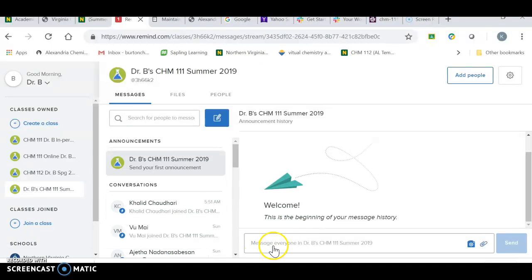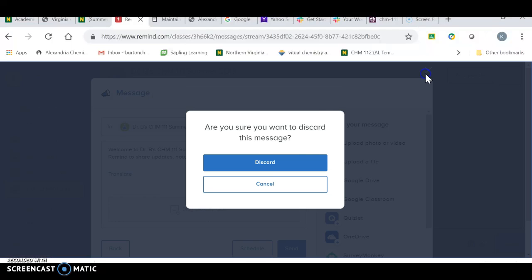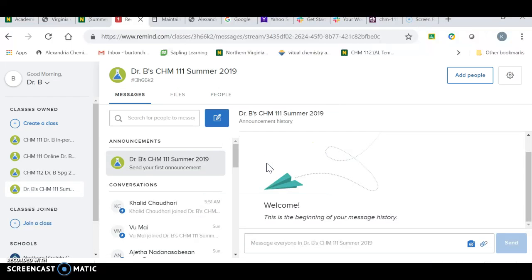For example, if you need to send me a picture of what you're working on, which is one of the best things you can possibly do, go to Remind. You can take a screenshot of whatever you're working on, or even pull your cell phone out and take a picture, whether it's the extra credit, a lab question, or a Sapling question. Even the quizzes are not prohibited in terms of things you can ask me. So feel free, send it to me. I'll get it back to you in a very short period of time. So that's Remind. Sign up.